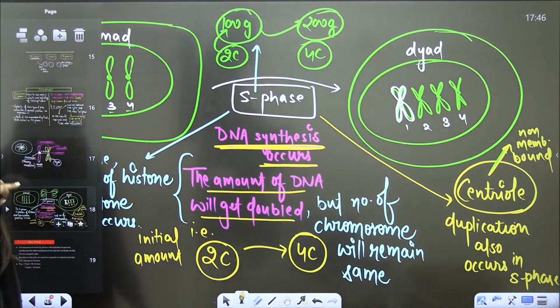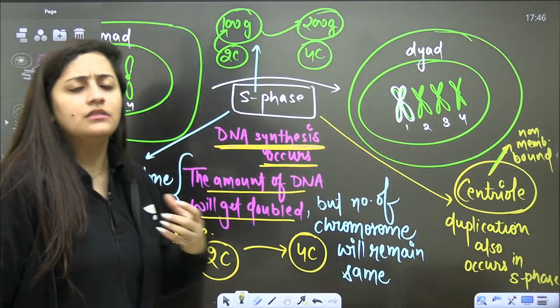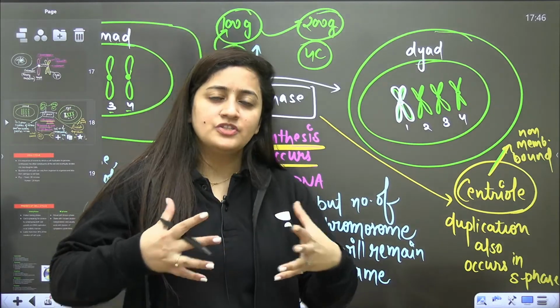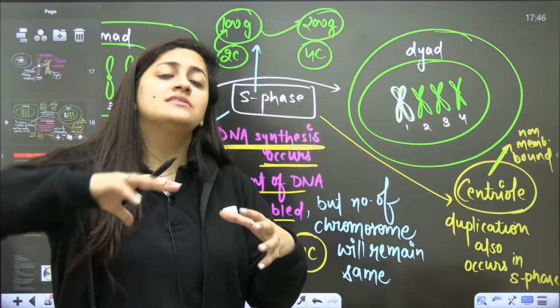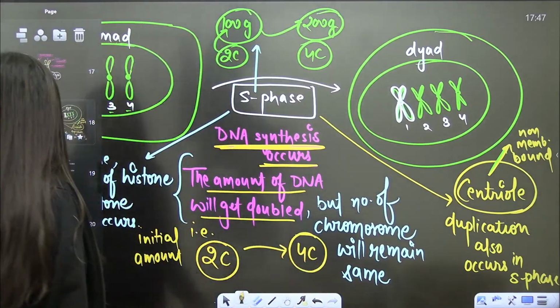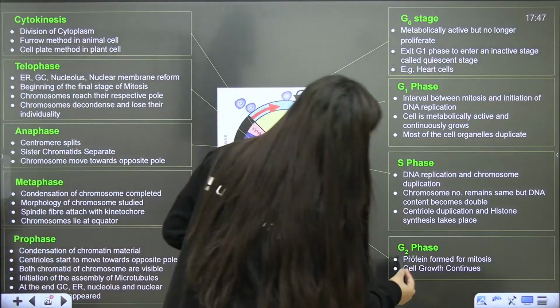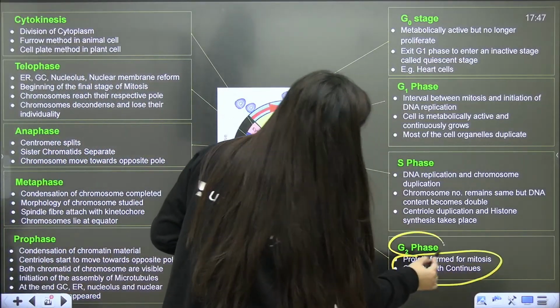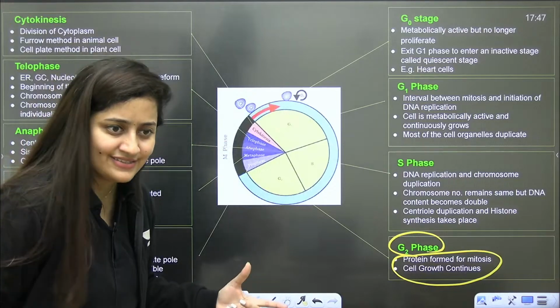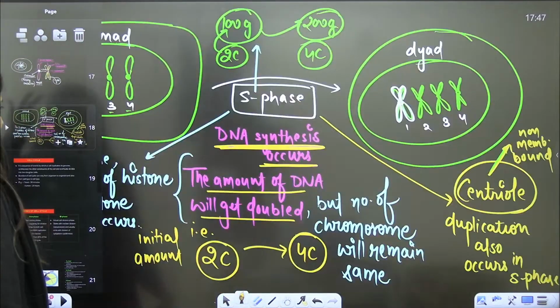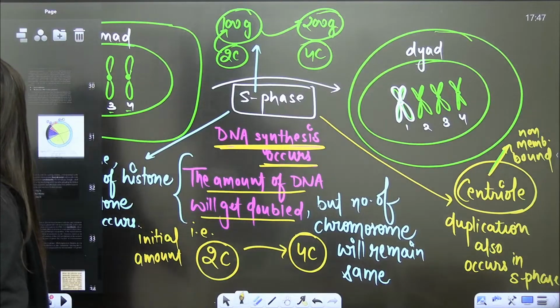So next is your G2 phase, where again RNA synthesis and protein synthesis will occur. The cytoplasmic growth is there, plus the tubulin protein synthesis will also occur in your G2 phase. So further we will continue in our next class, because right after this class I have a class in another batch.